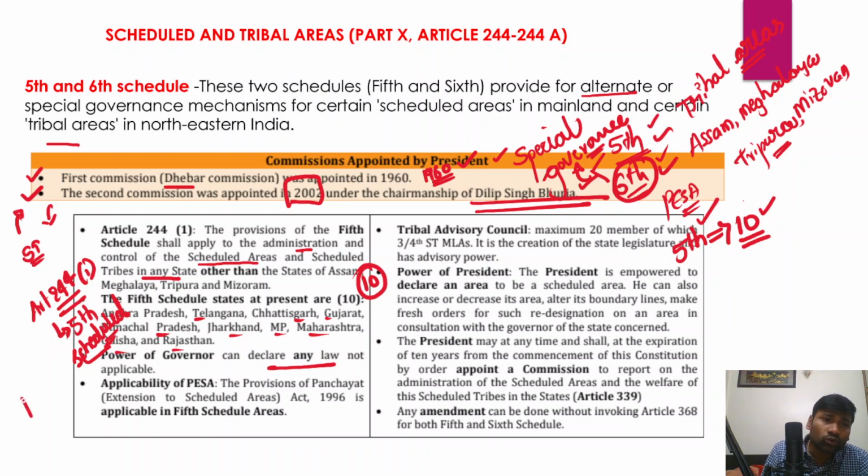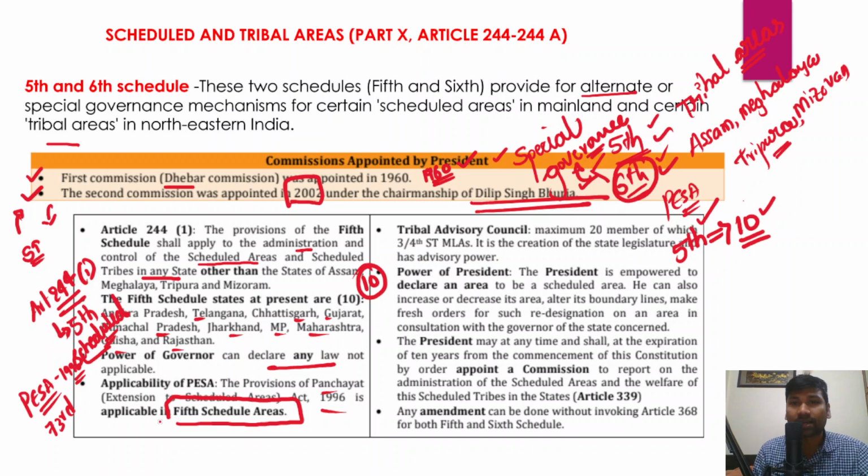In order to extend the 73rd Constitutional Amendment Act provisions to the scheduled and tribal areas, the parliament passed the Panchayat Extension to Scheduled Areas Act in the year 1996. Therefore, the provisions of the Panchayat Extension to Scheduled Areas Act 1996 are applicable to the 5th scheduled areas. And these 10 states would have tribal advisory councils.